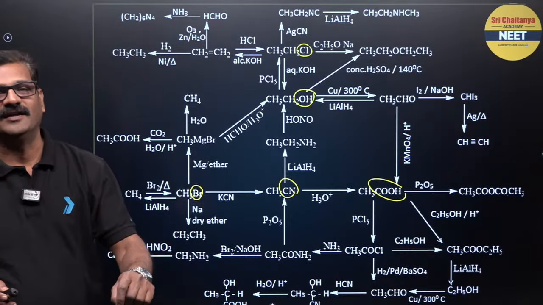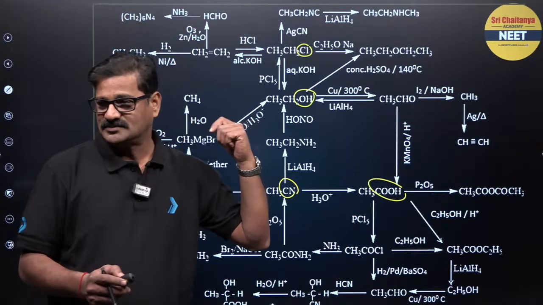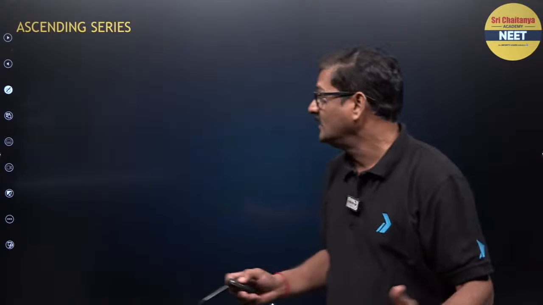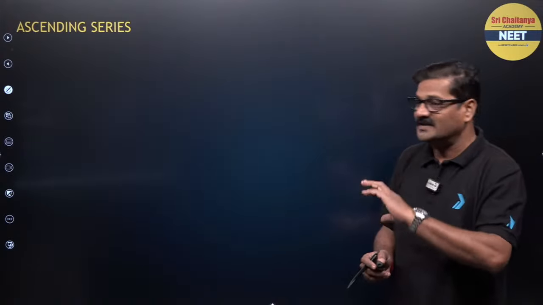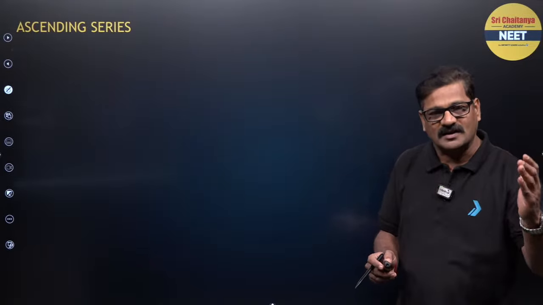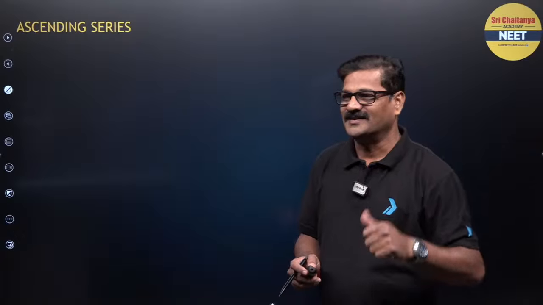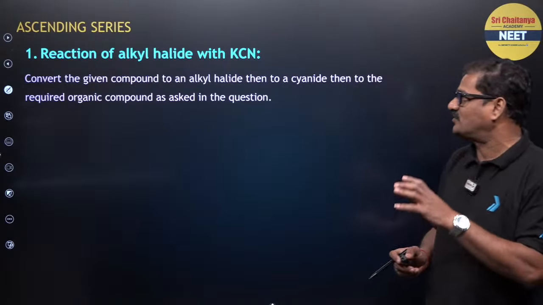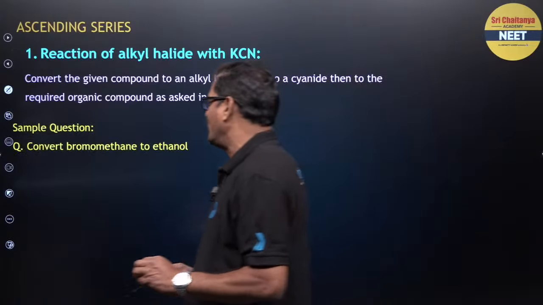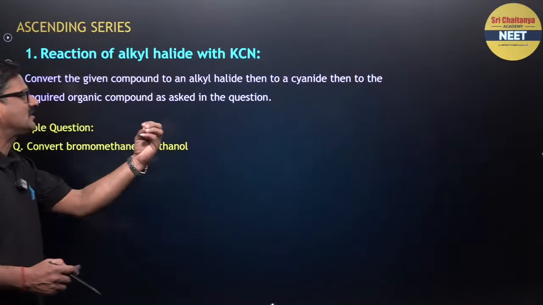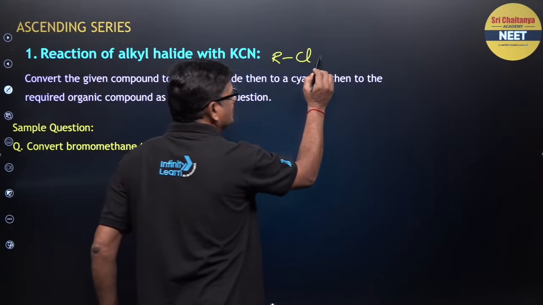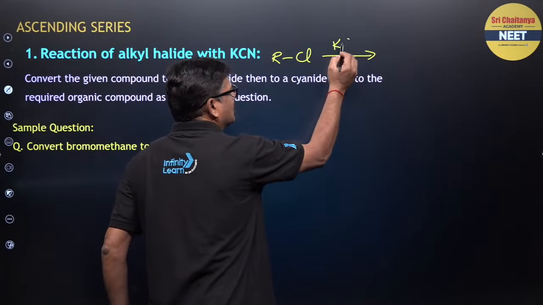Yes, I have the idea how to do it, and let us go into the details of how these conversions are made. Ascending conversions, ascending series. When you see a conversion where the carbon number must increase from reactant to product, that is the reaction of alkyl halide with KCN. Whenever alkyl halide is reacted with KCN, you are going to get alkyl cyanide. So I mean to say, alkyl chloride, you are going to react with KCN.